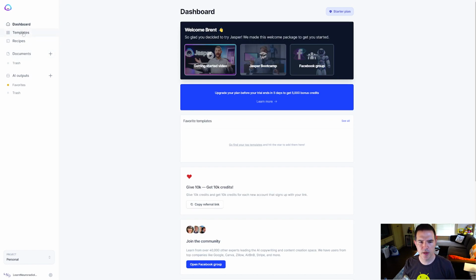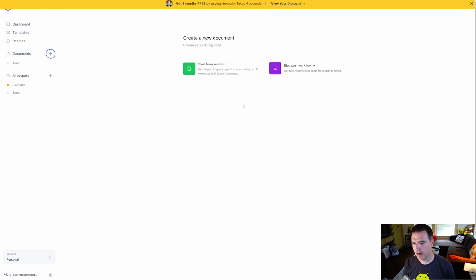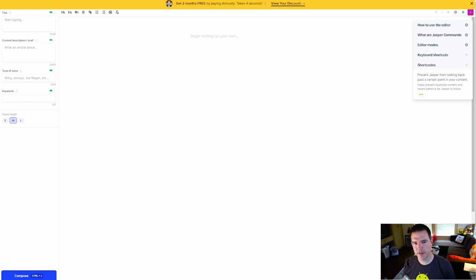So we can choose. We've got templates, we've got recipes, we've got documents. We can add documents. We're on starter plan here. I'm going to have to do something before 5 days here before it starts charging me. But let's dive right in. Let's see what's going to happen if we create a new document here. So I'm just going to click on new document. Now it's offering me to pay by the year. But that's okay. We're just going to start from scratch here. So let's see what happens if we start from scratch here.